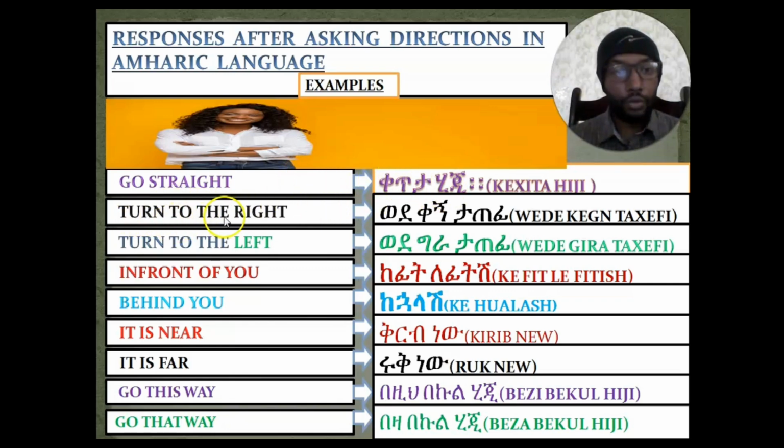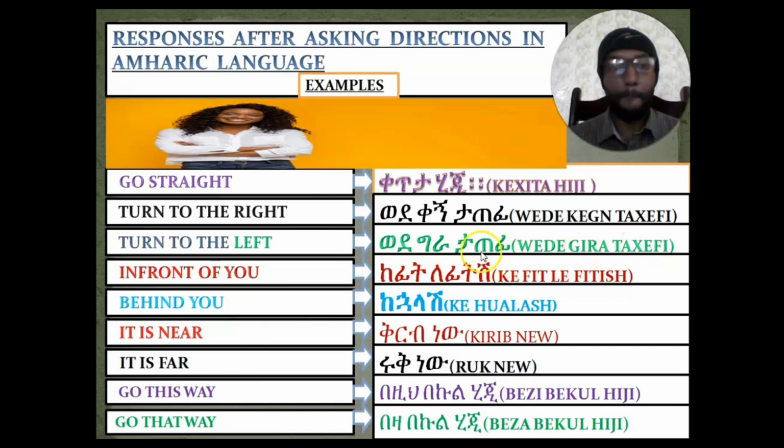In order to say turn to the right to a female person, we'll say ወደ ቀኝ ታጠፊ. How about turn to the left to a female person? We'll say ወደ ግራ ታጠፊ.